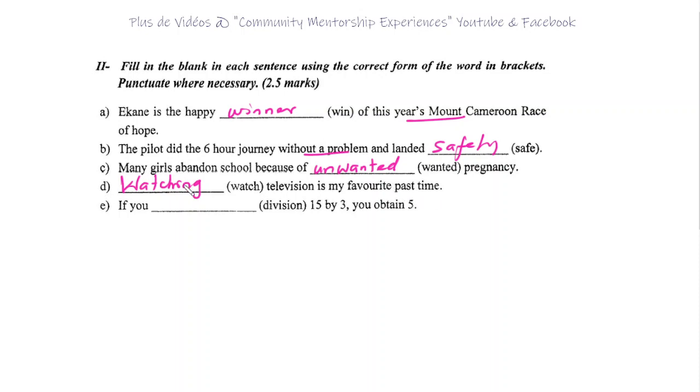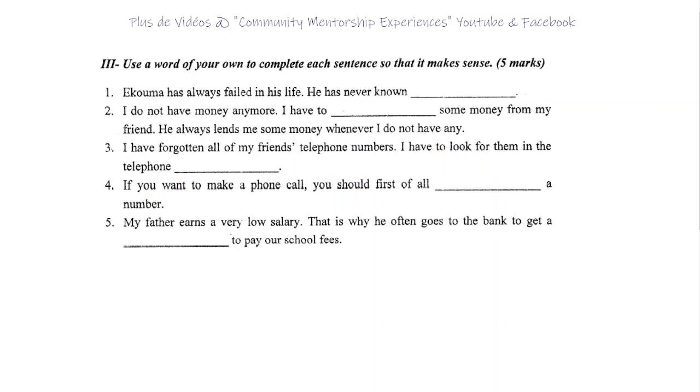Okay, so watching television is my favorite pastime. E. If you, of course, divide. If you divide 15 by 3, you obtain 5. Let's move on. Right.